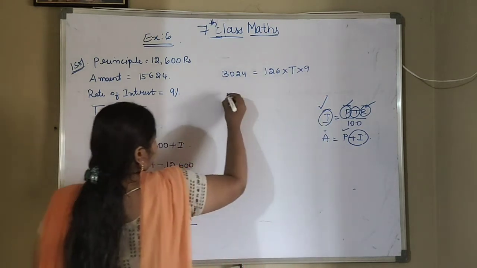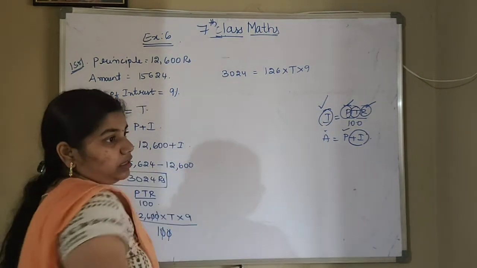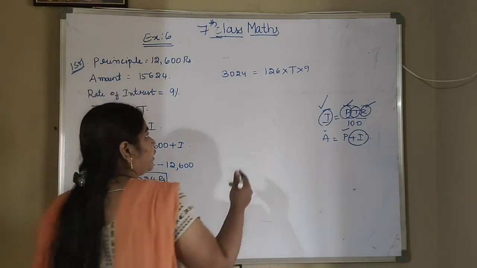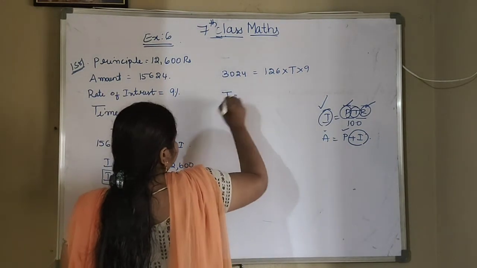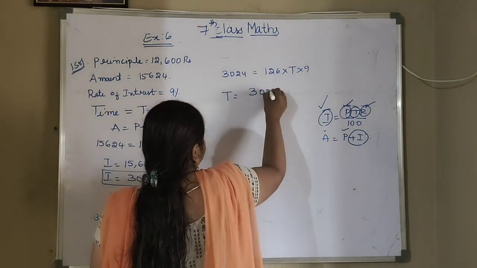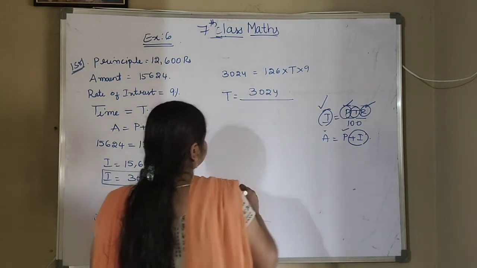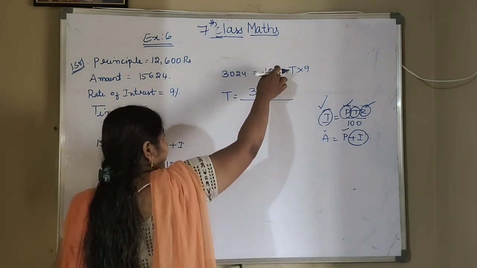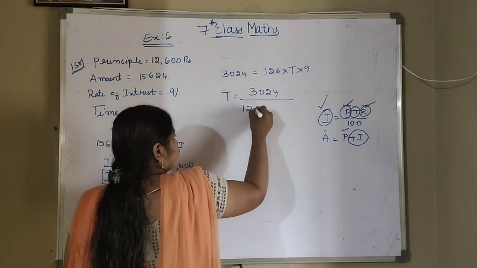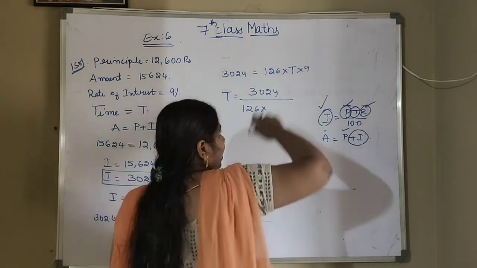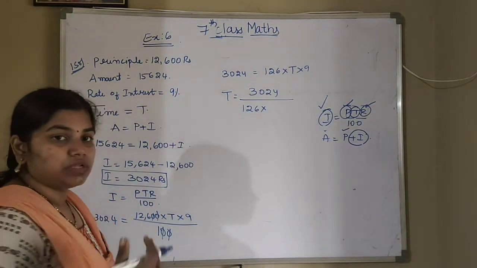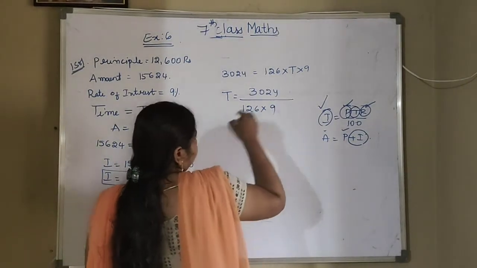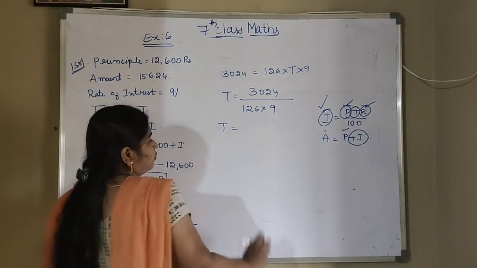Now we can multiply this, or you can directly send it to the other side, that will be converted into division. So T is equal to 3,024 by, I am sending this 126 to the other side, that will be converted into division. In the same way I am sending 9 to the other side, that will also be converted into division. Okay, so T is equal to, you can cancel now.